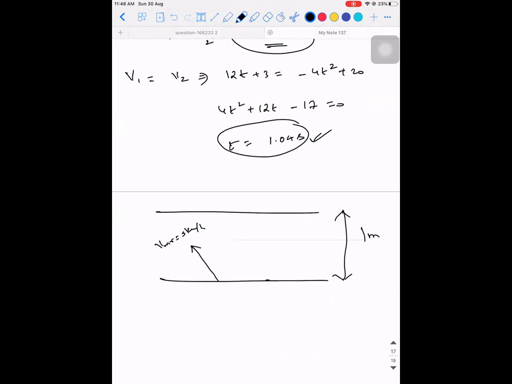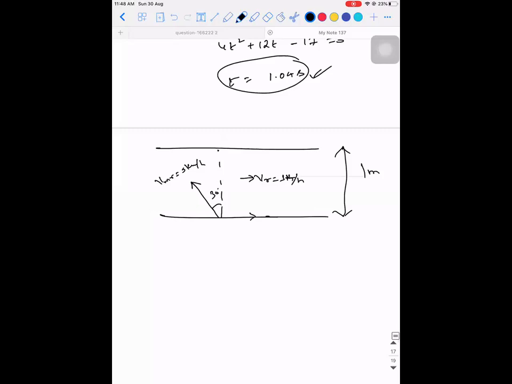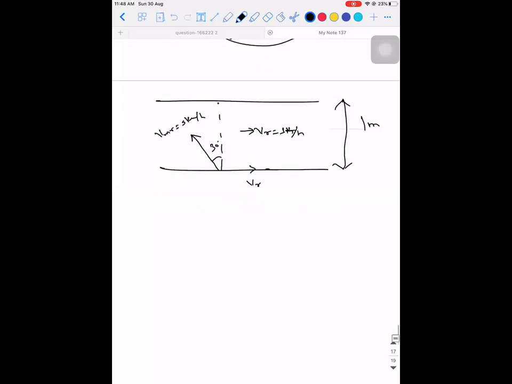Cross straight means at what direction should he start? Means how much should this angle be? How to find it out? The velocity of the river is given as 3 km per hour. In which direction will he move, guys? Tan theta will be equal to VR divided by the velocity of man with respect to river. 3 divided by 5 is approximately 37 degrees. So he should start at an angle of 37 degrees.